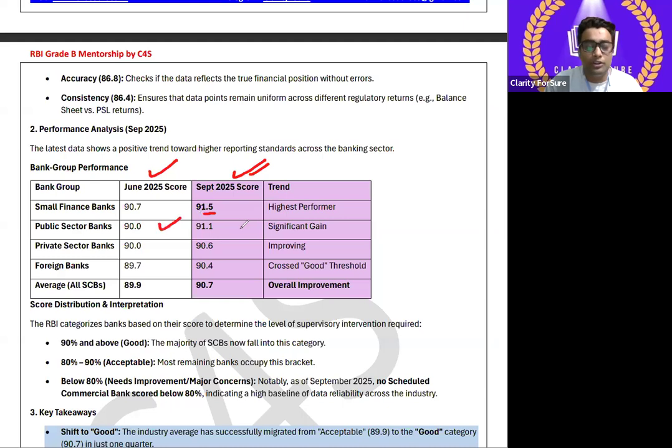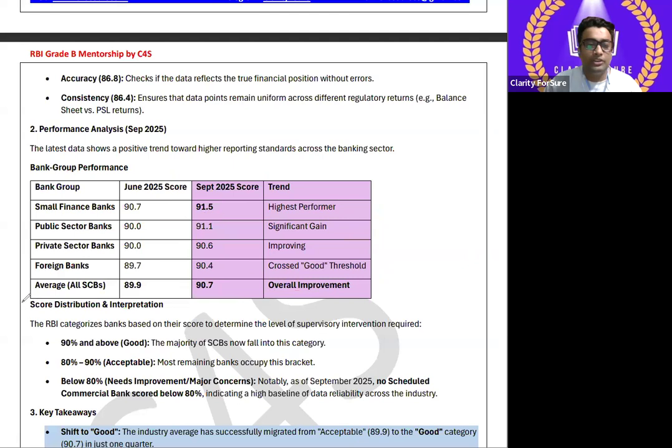Then public sector bank, it is 90.0, it is 91.1. Private sector bank, it is 90.0, it is 90.6. Foreign banks, it is 89.7, it is 90.4. Average all scheduled commercial bank, it is telling about 89.9 and 90.7. So you can check the sDQI recent data. So who is the highest performer over here? Small finance bank, significant gain, improving, crossed good thresholds. So overall improvement is there in this sDQI.